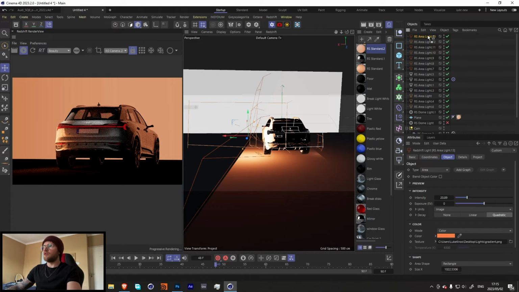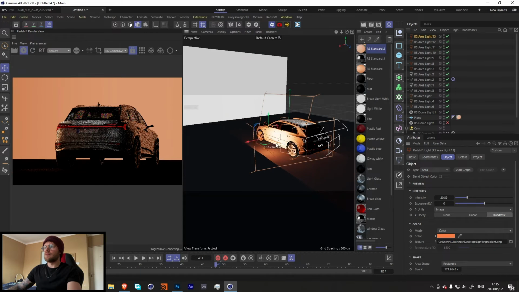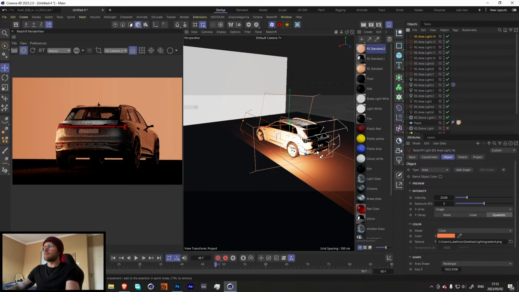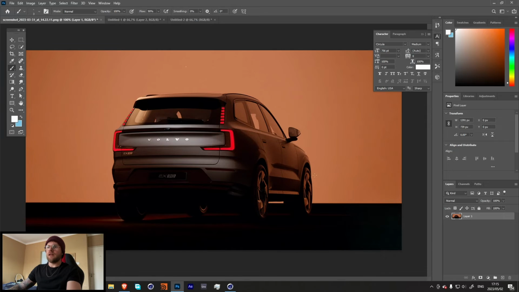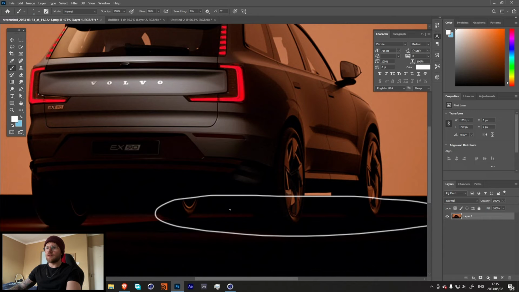Let's also duplicate this light and bring it a little bit more forward. What I'm aiming to do over here is just get this little bit of lighting over there. That's just really subtly going in the front over there. But what that's doing is breaking up the difference between the black and the tires, so that you're able to actually see these two tires over here.